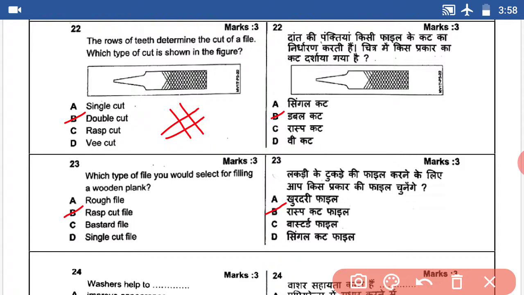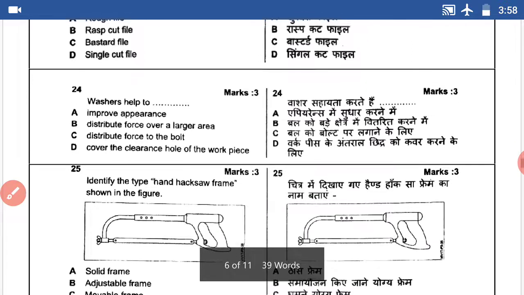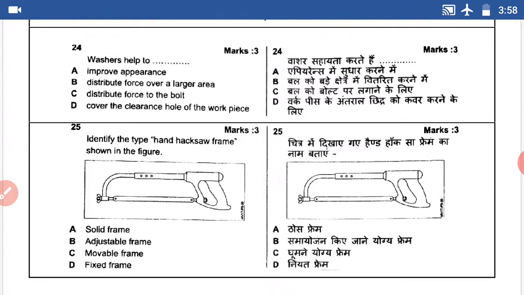Question number 24. Washers help to dash. Distribute force over a large area. Answer B.